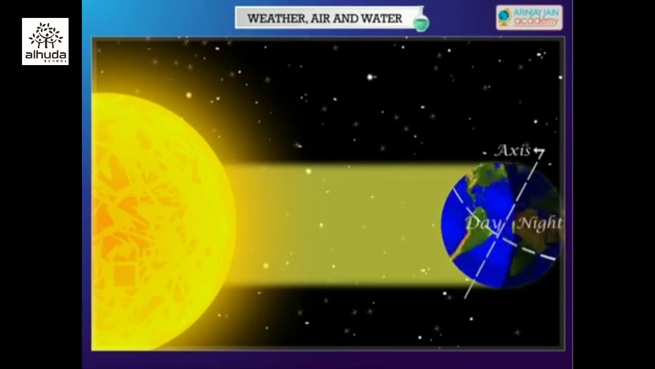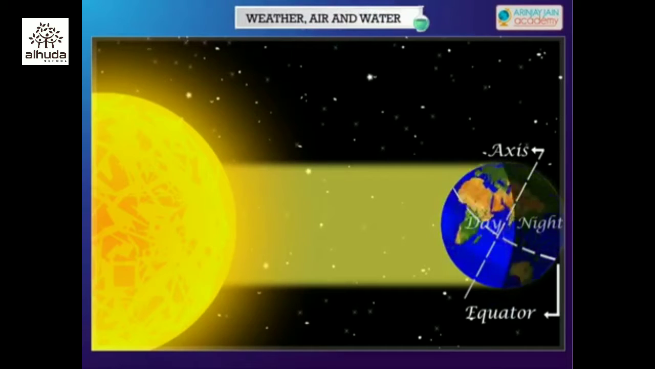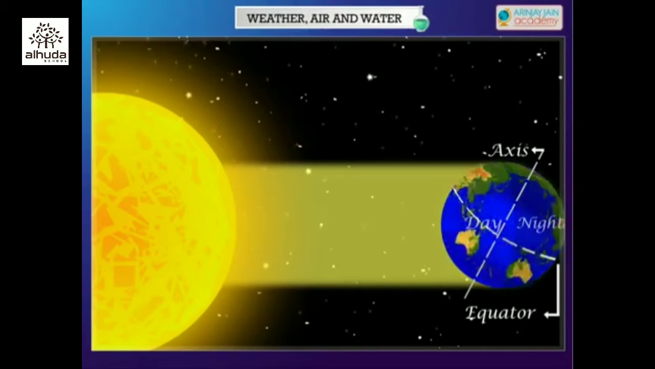The sun shines all the time, but only half of the earth faces the sun at a time. The portion which faces the sun has day and the other half has night.